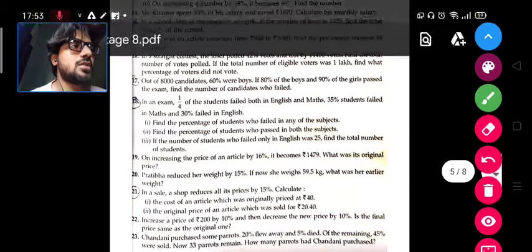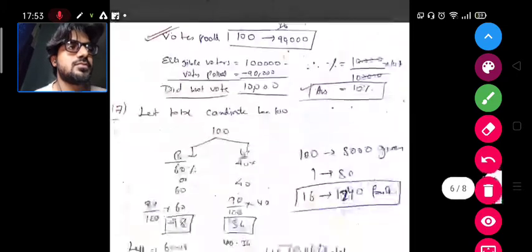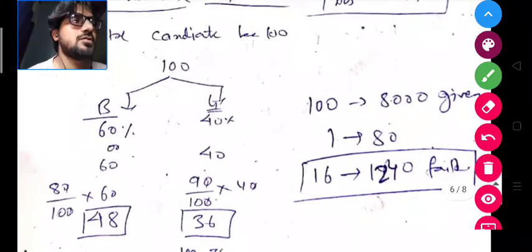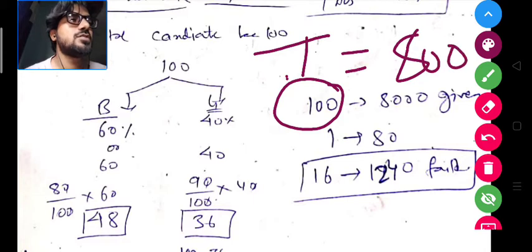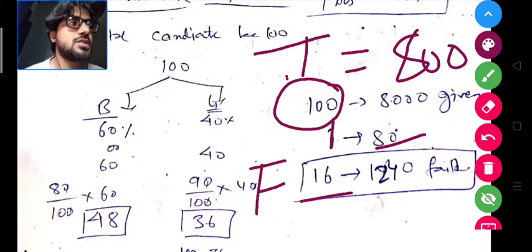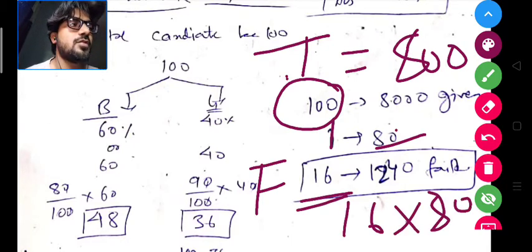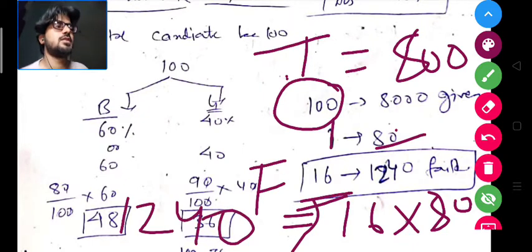So the total candidates given was 8,000, and we have taken it as 100. So the total candidates which was equivalent to 8,000 was 100. So one candidate is 80, and the number of failed candidates are 16. So 16 into 80, that is 1240. So 1240 candidates failed the exam.